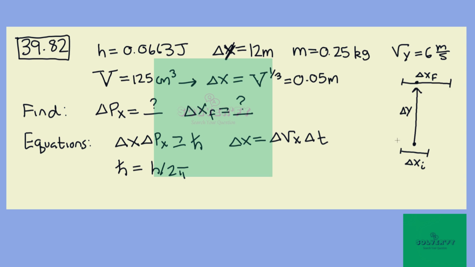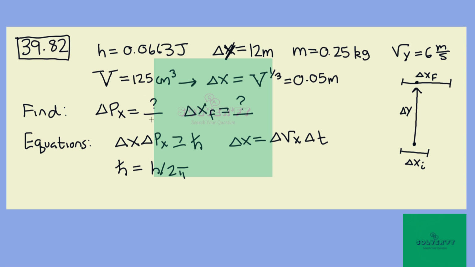So initially, we know that the uncertainty of the ball is within some cube of 125 cubic centimeters, which means that the perpendicular uncertainty in its position is 0.05 meters. So here's a little diagram. The ball is initially starting here. It's going up in the y direction to the other student, and it has some perpendicular uncertainty. And that uncertainty is only going to grow with time. So once it gets to the other student, there's going to be some maximum amount of distance it could be off just through quantum effects once it's thrown.